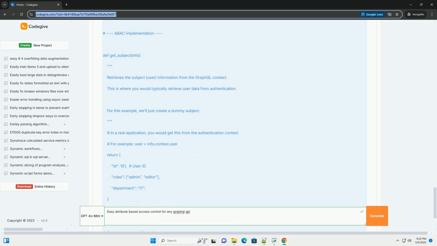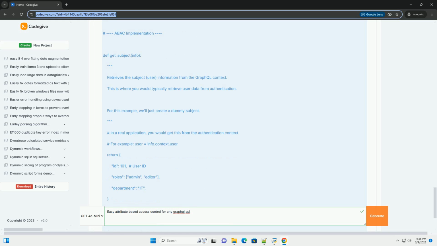Testing: write comprehensive unit tests to ensure your ABAC policies are working correctly. Test different scenarios with various subjects, resources, and actions. Environment attributes: incorporate environment attributes, for example current time and IP address, into your policies. Policy administration: develop a user interface or API for managing ABAC policies. Logging and auditing: log authorization decisions for auditing and debugging purposes.